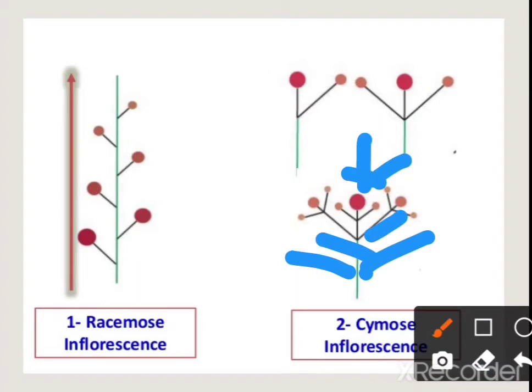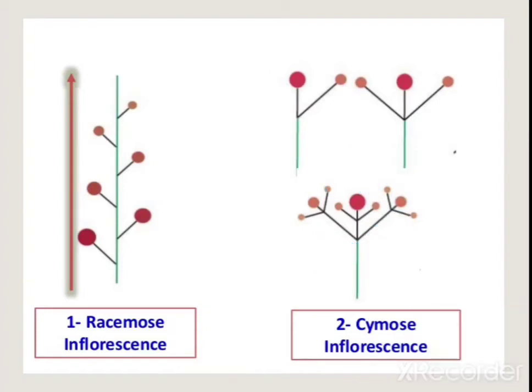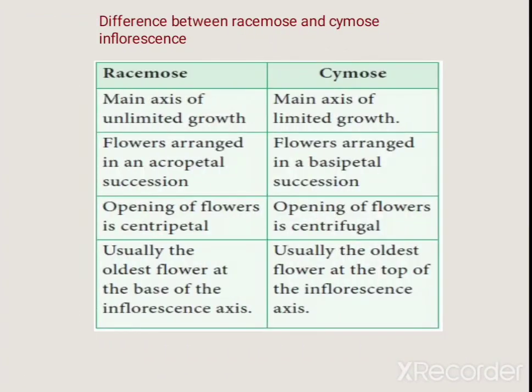This is another lateral branch, and here also older flower at the apex and younger flower at the base. So observe this diagram carefully to understand the difference between racemose and cymose inflorescence.